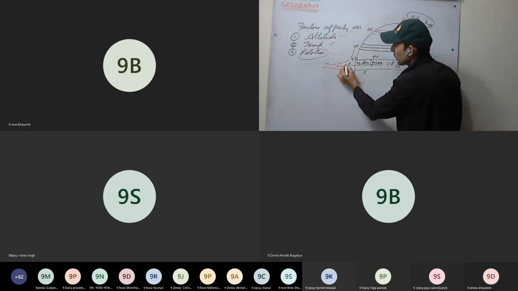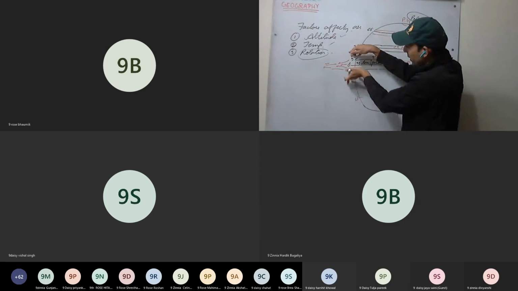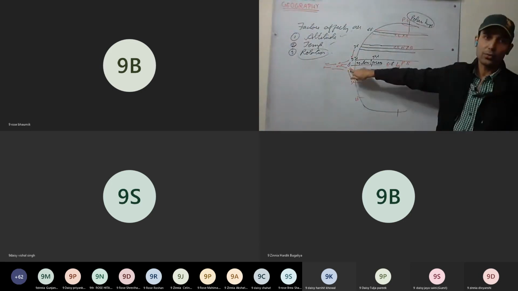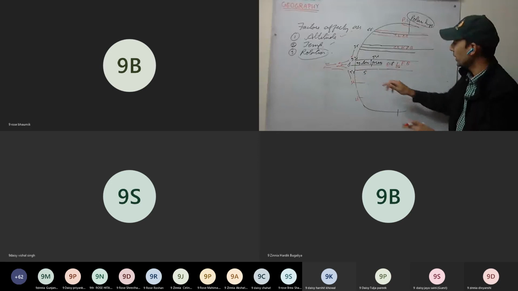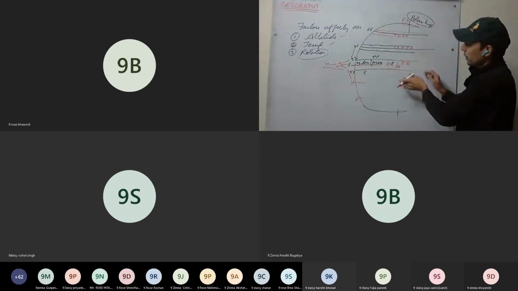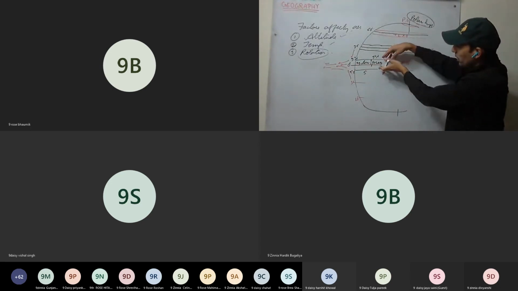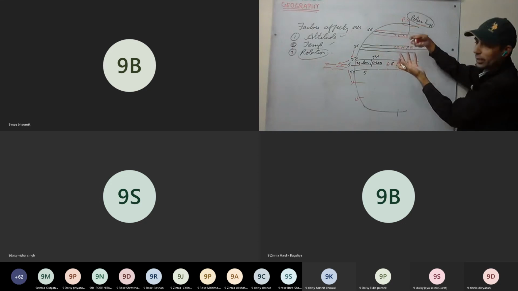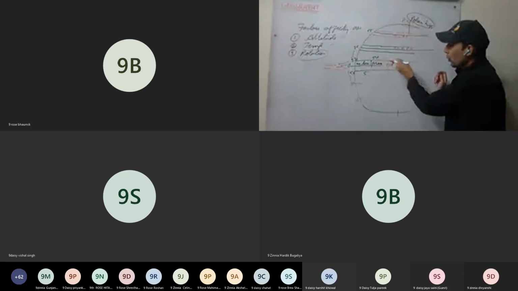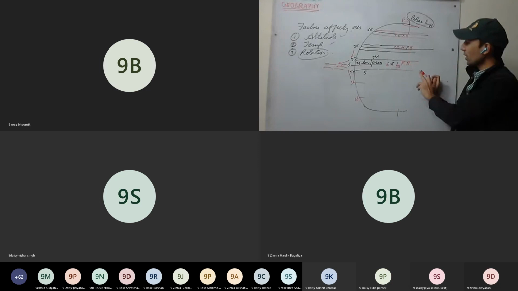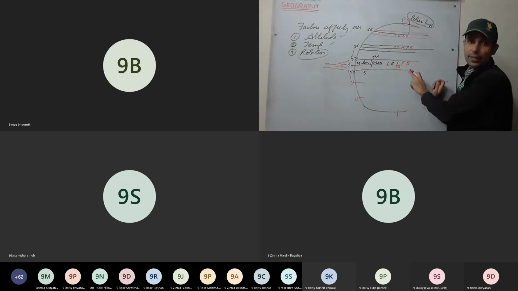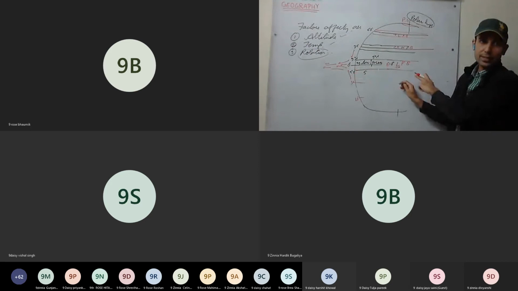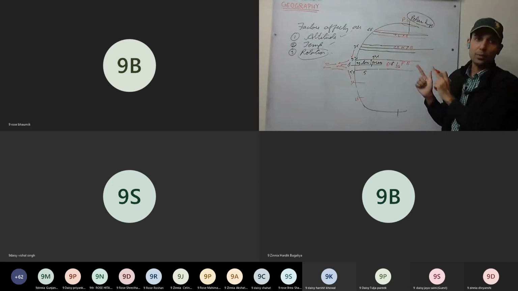Now see what happens here. All the air is rushing here, so there is very slow movement of wind on the equatorial low pressure belt. Very calm air is there, and since the air is warm, it will be more humid. Warmer the air, more humid.